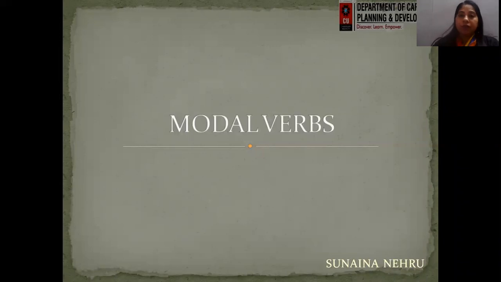I'm a soft skill trainer from the Department of Career Planning and Development, Chandigarh University. And today we are going to take up a very important topic which is based on verbs, and that is modal verbs. Whenever we are using our English language, we are making sentences. Every now and then, in most of the sentences, we are using modal verbs, or we can say modals. So, what are modal verbs? We are going to explain, just understand the concept and try to see where to use which kind of modal verb, right? So, let's start with the presentation of today.